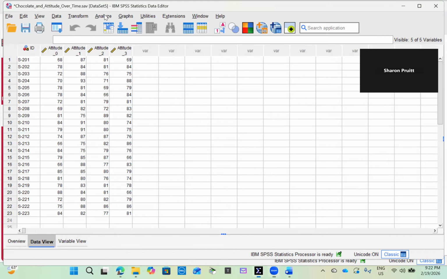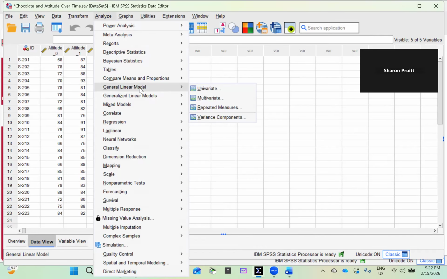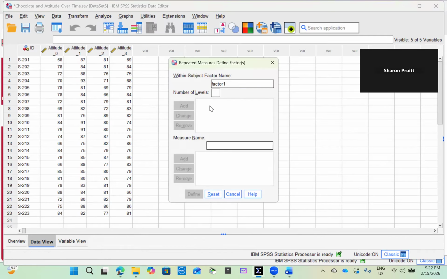One goes to Analyze, General Linear Model, and clicks on Repeated Measures. Here I define time as the within subjects factor with 4 levels.